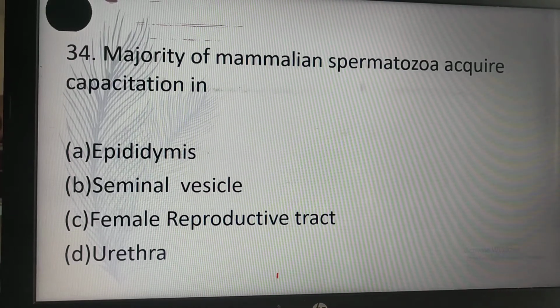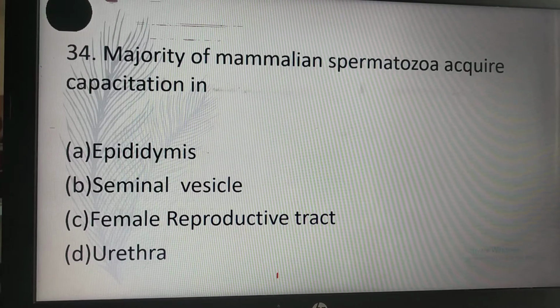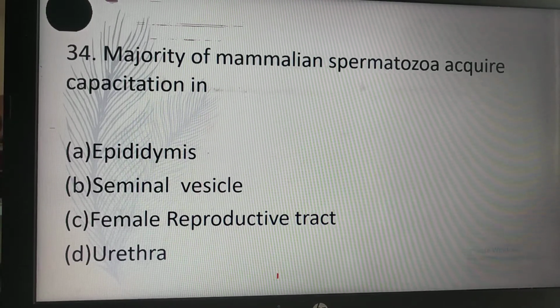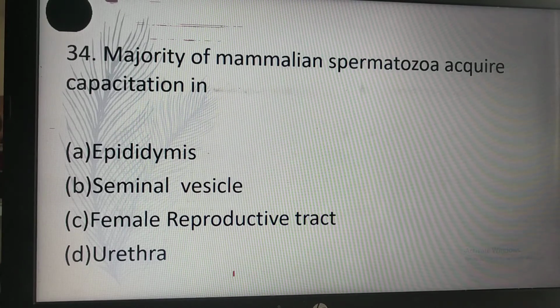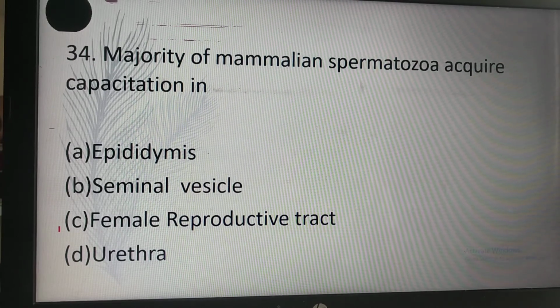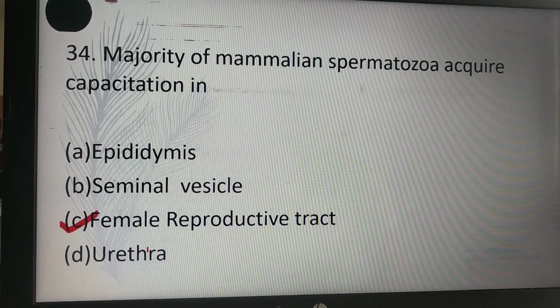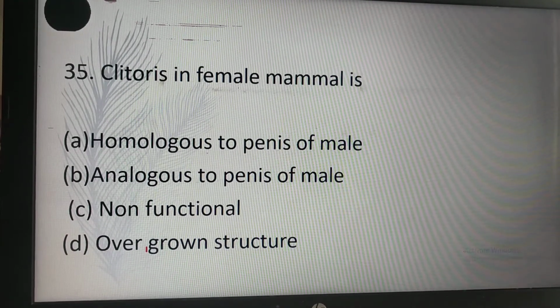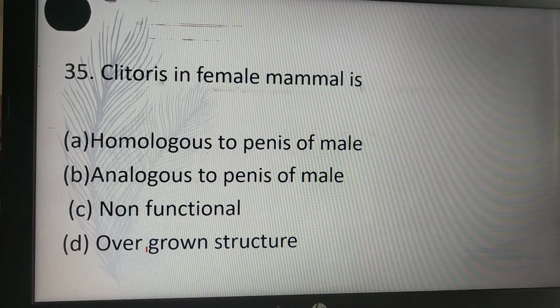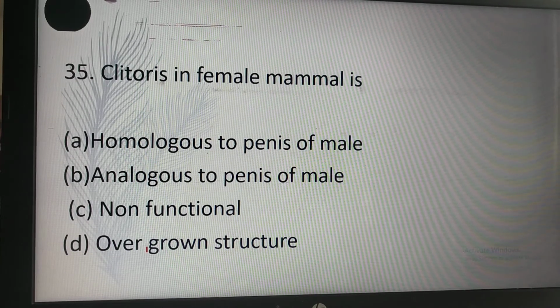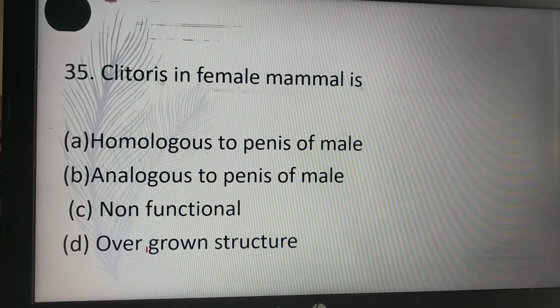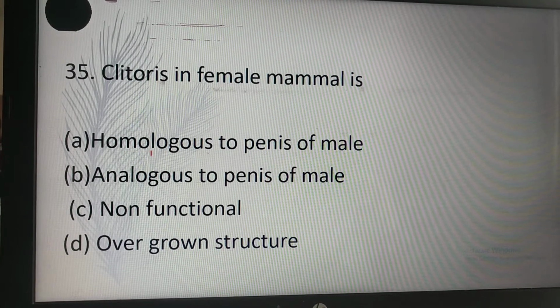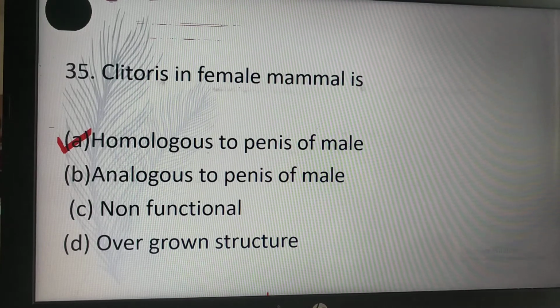In the majority of mammals, spermatozoa acquire capacitation in: epididymis, seminal vesicle, female reproductive tract, urethra. So C is the correct answer, the female reproductive tract. The clitoris in female mammals is: homologous to the penis of male, analogous to the penis of male, or a non-functional overgrown structure. So homologous to the penis of male is the correct answer.